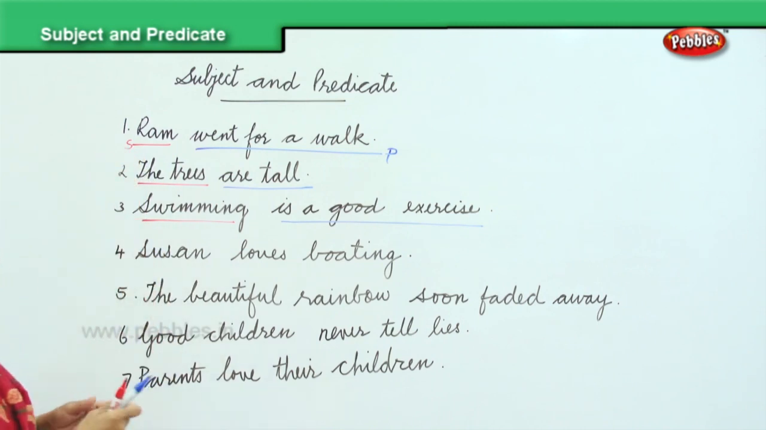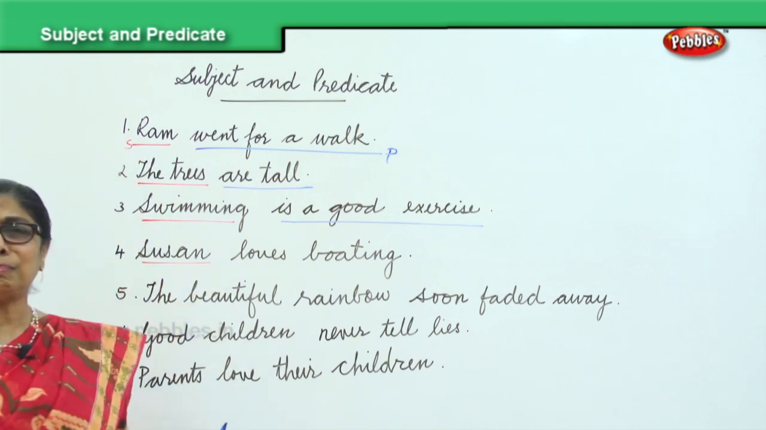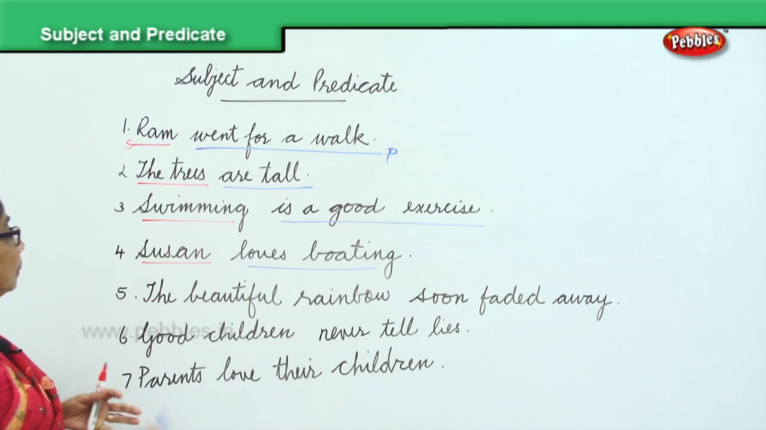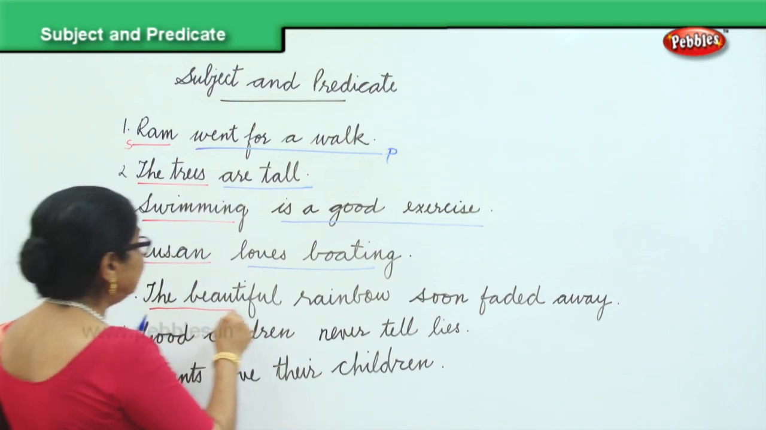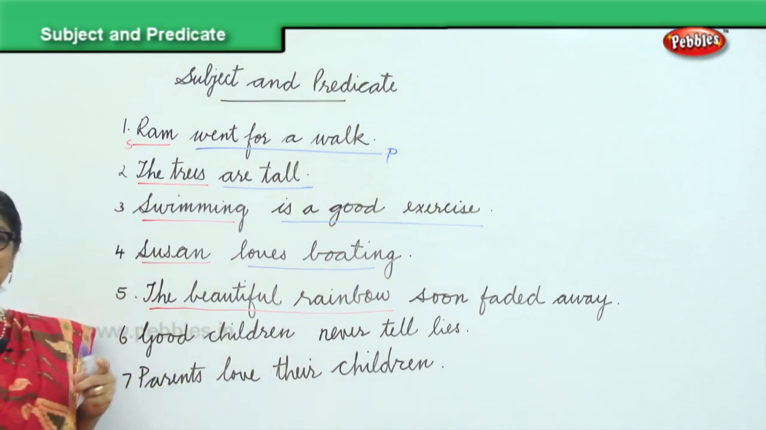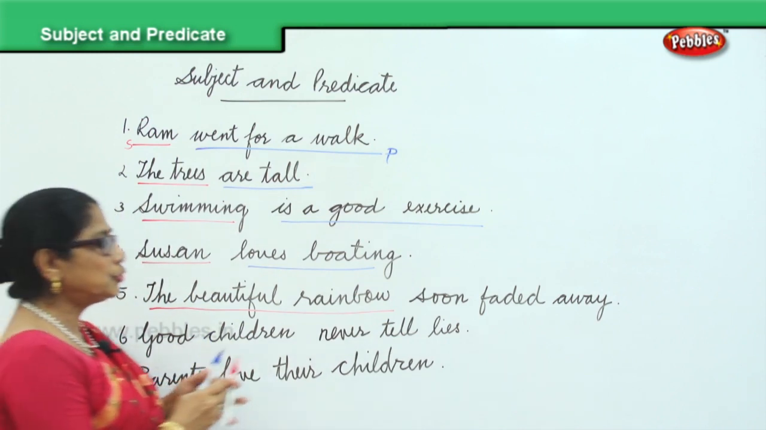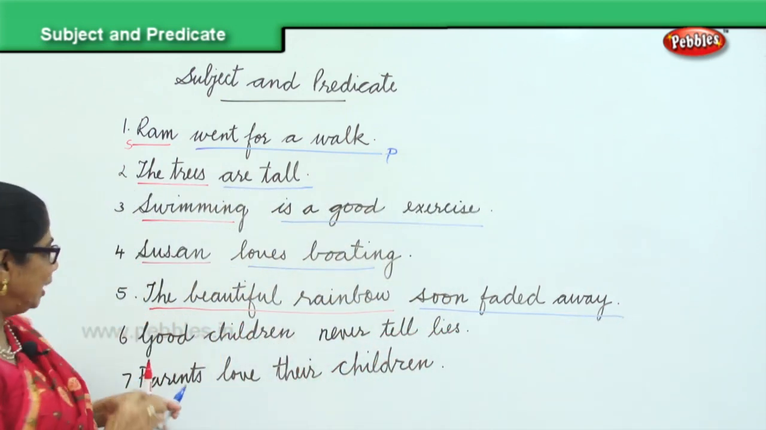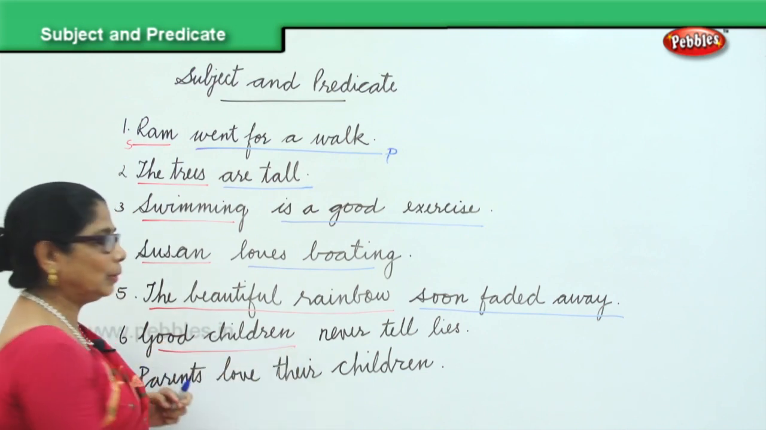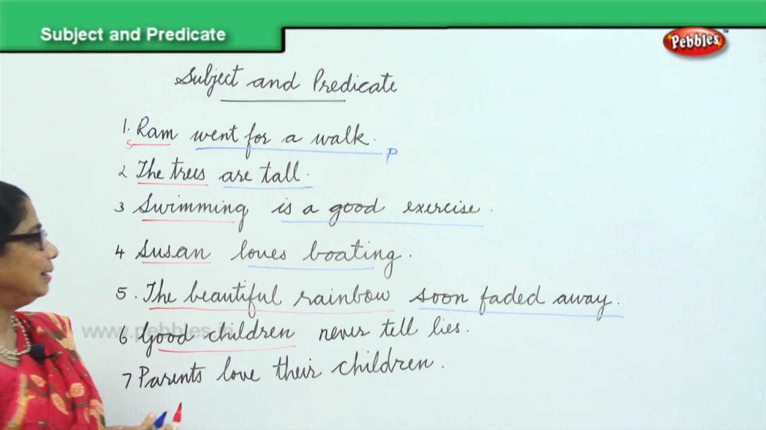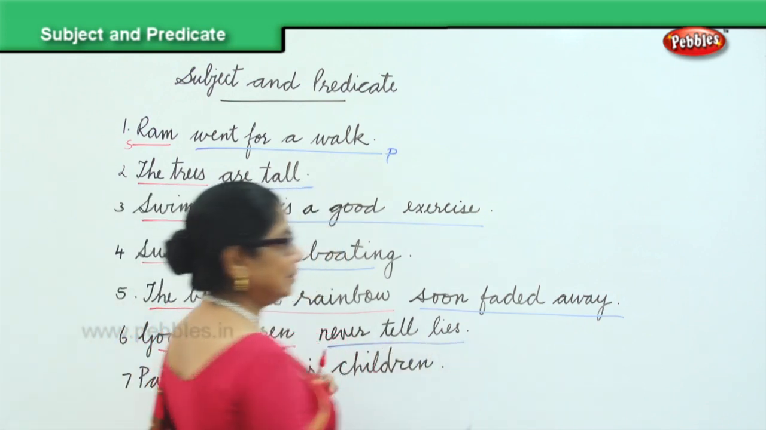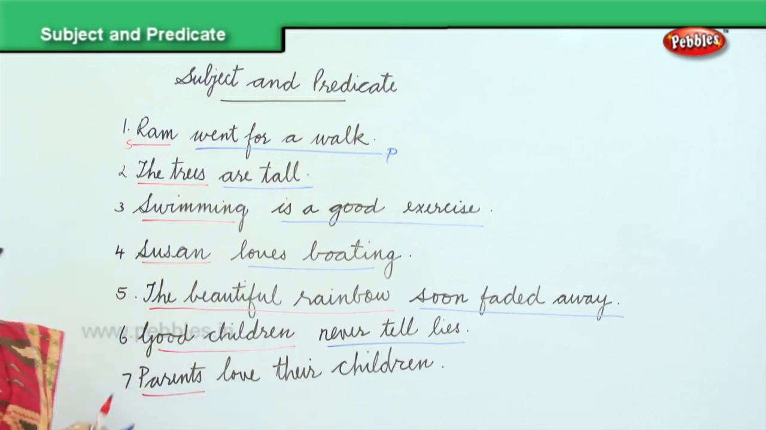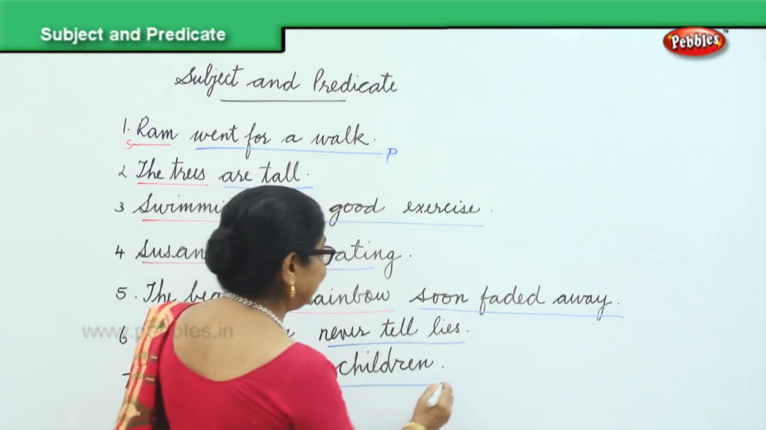Then Susan. Susan loves boating. Loves boating, ending with the full stop, that's the predicate. The beautiful rainbow, the whole lot, that's the subject. Soon faded away with the full stop, that is the predicate. And then you have good children, the subject. Never tell lies. Then you have parents. What do the parents do? They love their children.